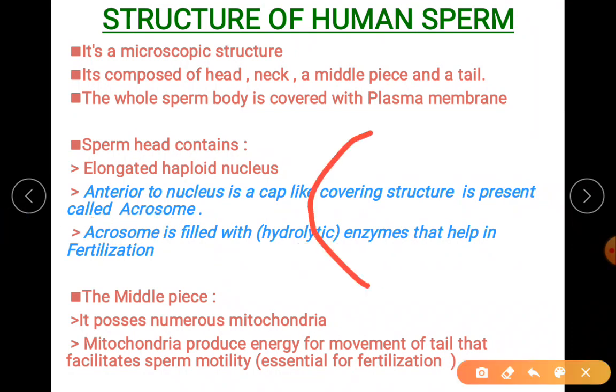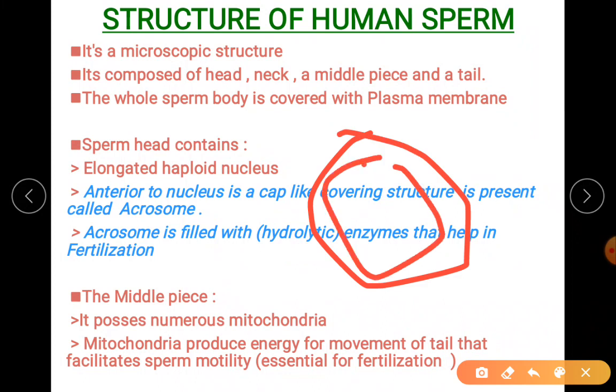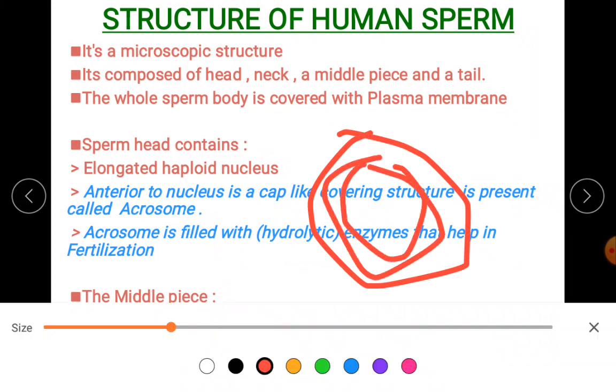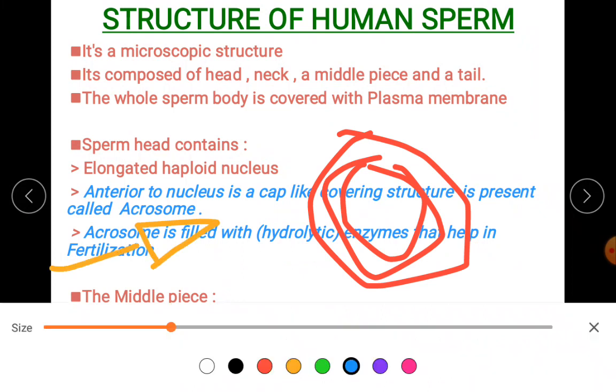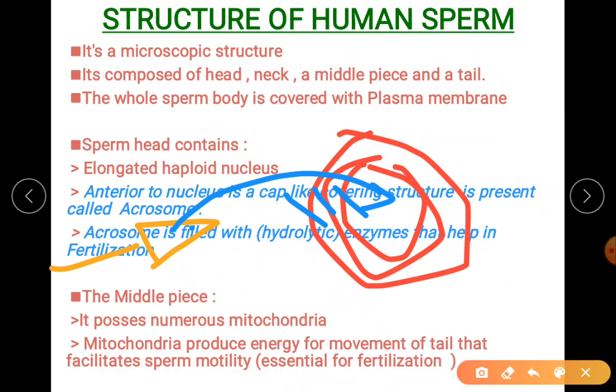You all know about the ovum. It has many walls around it. For the sperm to enter, it has to break all these walls and then release the sperm nucleus. Only the nucleus has to enter, not the whole sperm.